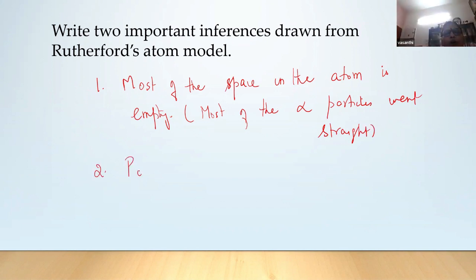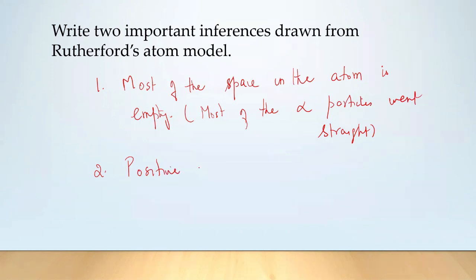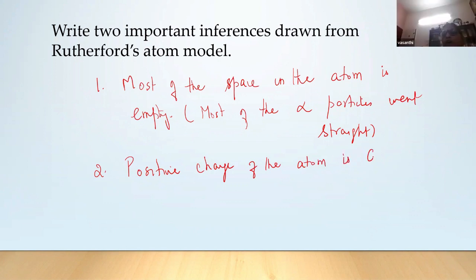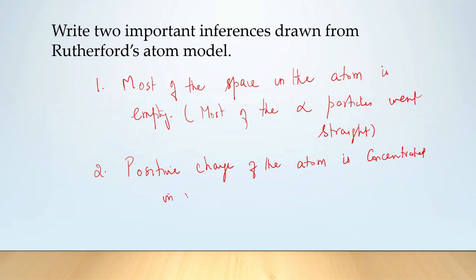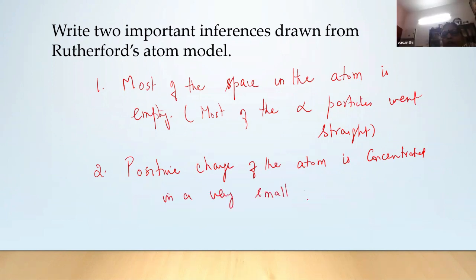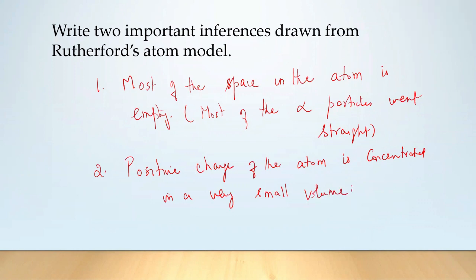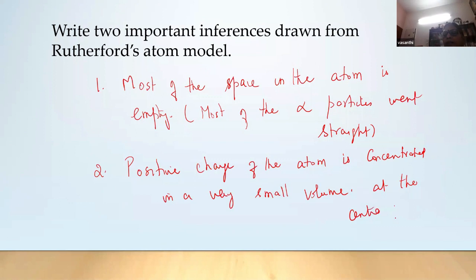Then the second important thing is that positive charge is concentrated at the center of the atom, in a very small volume. That is very important, isn't it? Yes, nuclear size is very, very small, of the order of 10 to the power minus 15 meters, at the center of the atom. But what about the size of the positive charge? Very, very small. These are the 2 points.